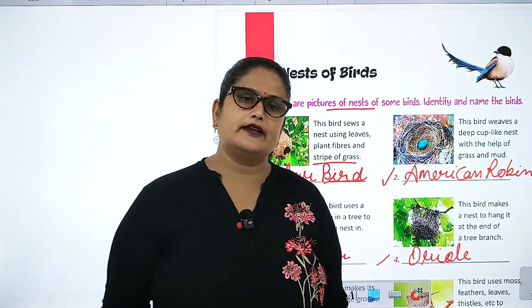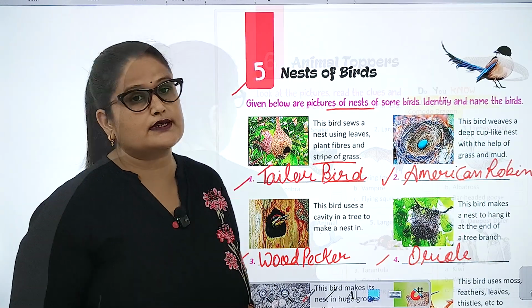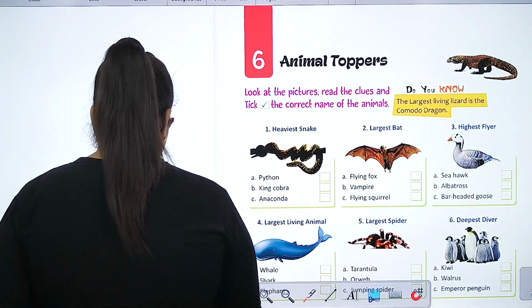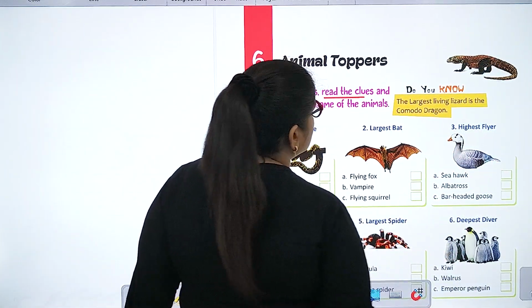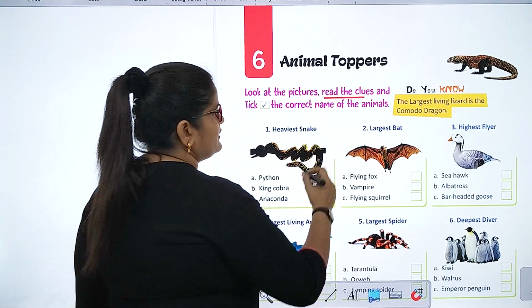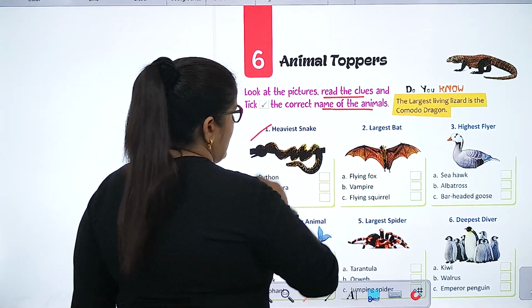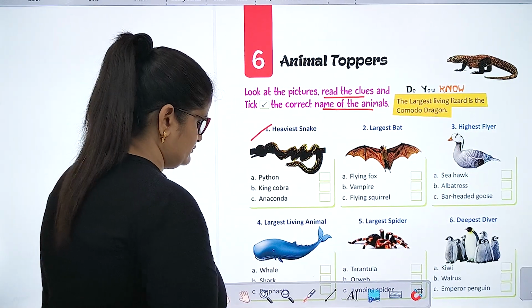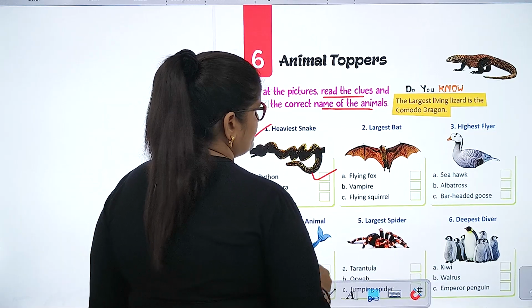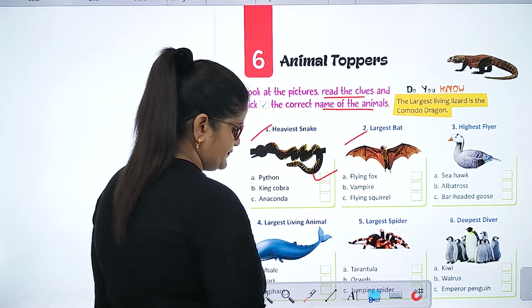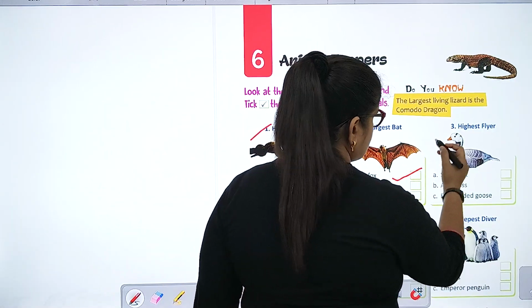Now let's begin the next chapter. Chapter number 6. Animal toppers. Look at the pictures, read the clues and write the correct name of the animals. Heaviest snake. Python. Largest bat. Flying fox.